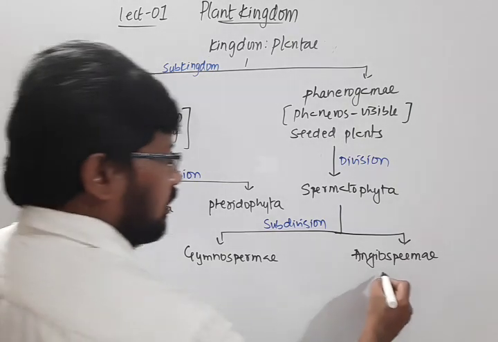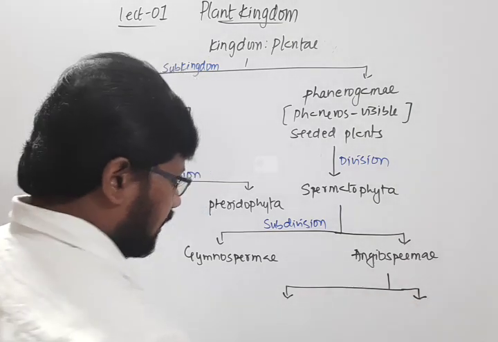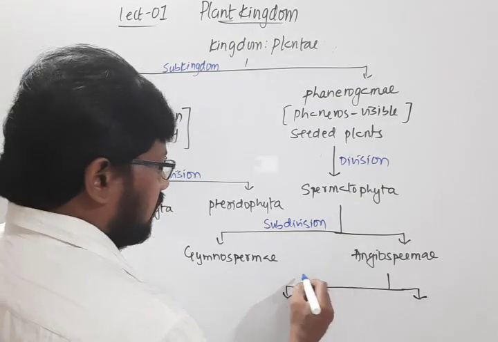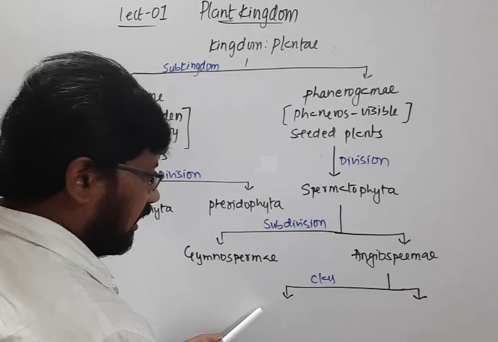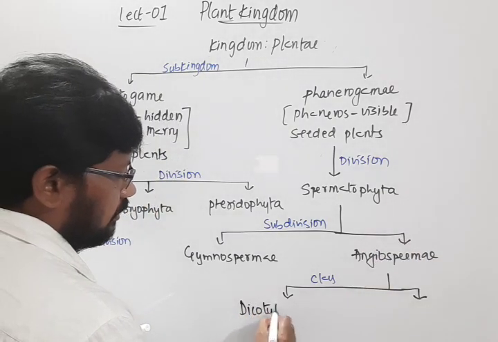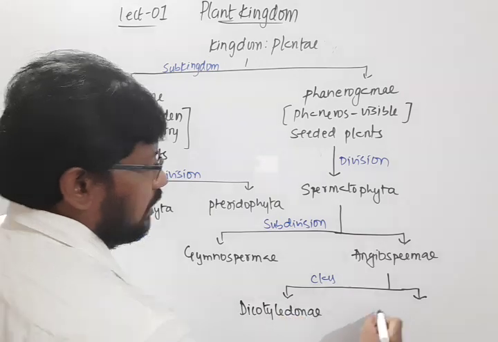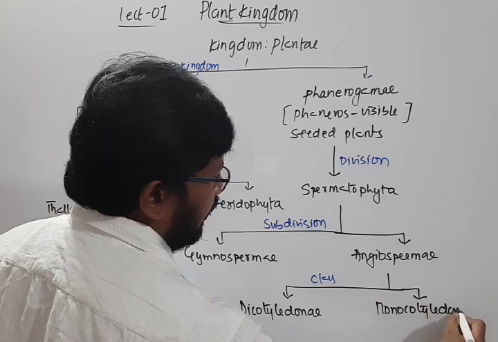And this group has two classes, dicotyledonae and monocotyledonae.